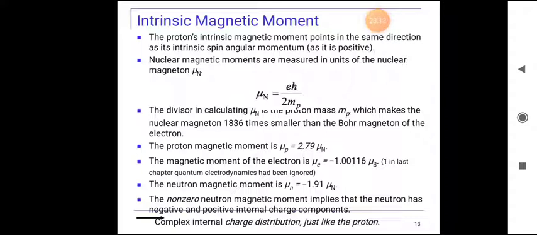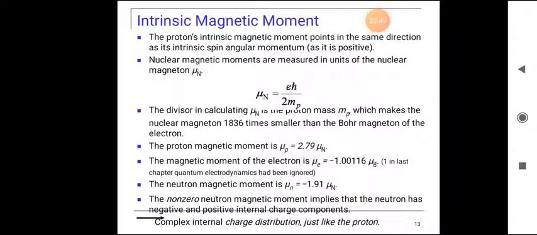The divisor in calculating mu n, the magnetic moment of the nucleus, is the proton mass mp, which makes the nuclear magneton 1836 times smaller than the Bohr magneton of the electron. The proton magnetic moment mu p is nearly equal to 2.7 mu n.